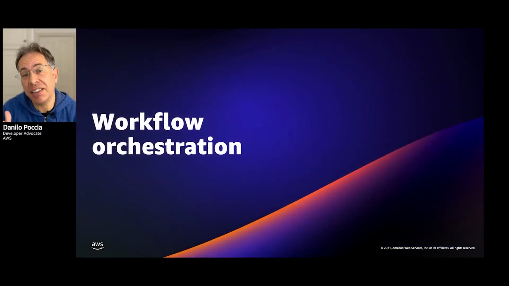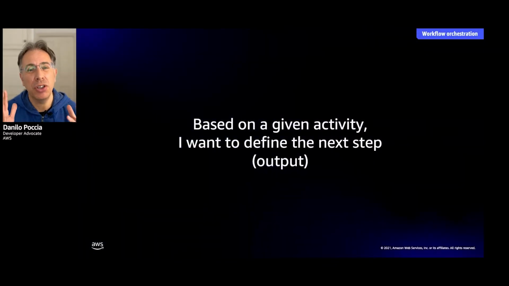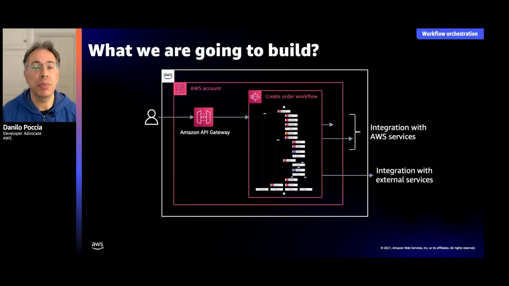So let's start in this first part of the presentation to see how you can build it using a workflow on AWS Step Functions. Using a workflow means that in any activity, I want to define what is my next step. So I'm doing the payment. If the payment fails, then this happens. If the payment is successful, then this happens. And I have to define what is the output that I need to send to the next step.